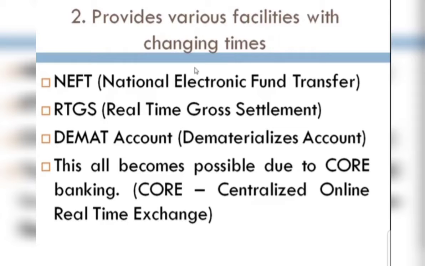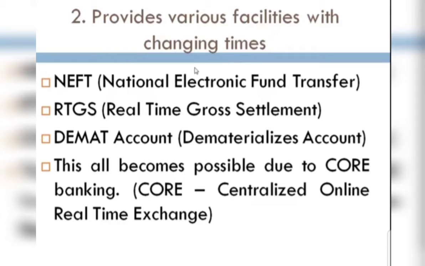Now the last one is the demat account, that is the dematerialized account, where shares can be purchased in the electronic medium. Firstly, there is a physical form available for shares, debentures and bonds. But nowadays, with the help of the electronic medium, it is quite easy. So with the help of this demat account, it is quite easier than holding all the physical forms. So the demat account is also very useful.